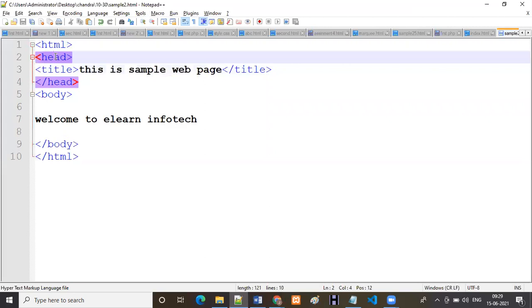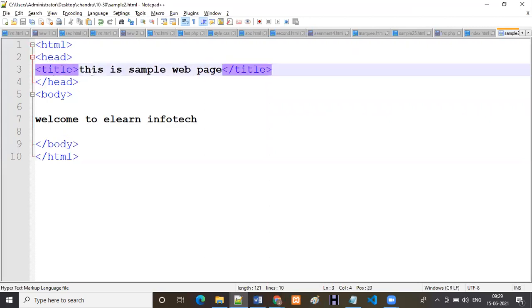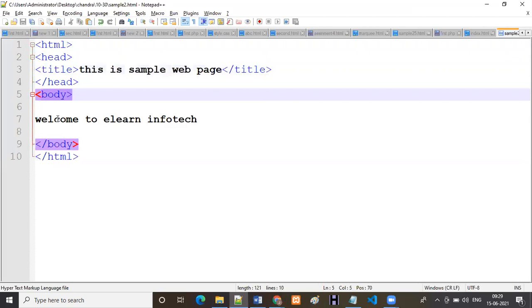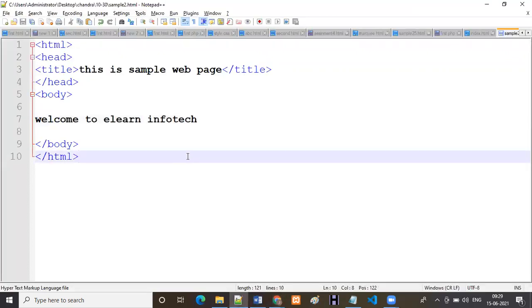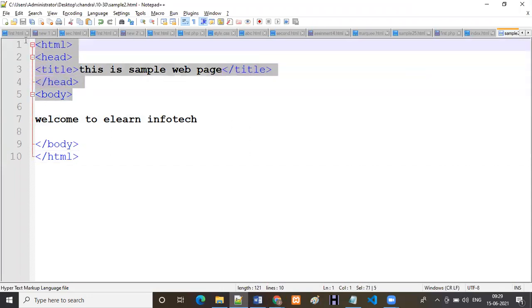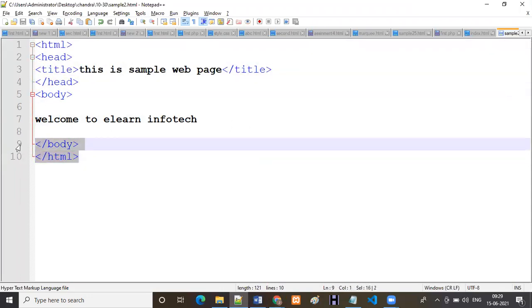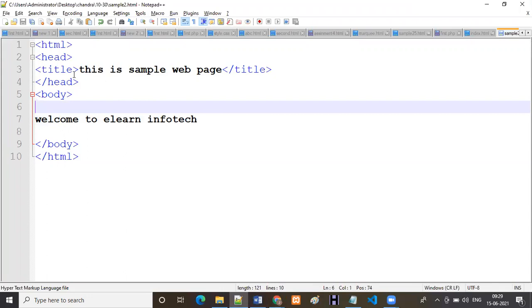Up to now we don't know CSS and JavaScript, that's why I'm using only the title. Within the title, if you are writing anything, it will reflect in the browser screen top bar. Then within the body, if we write something, it will reflect in the output. So for each and every project, you have to follow the same structure, this closing and this opening.